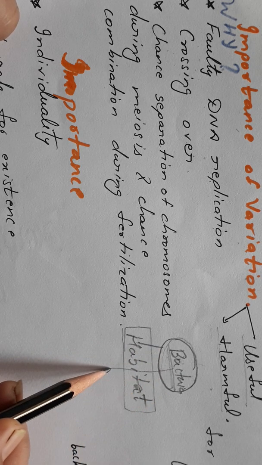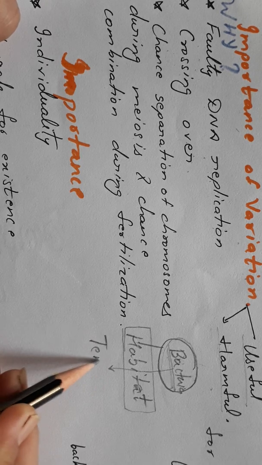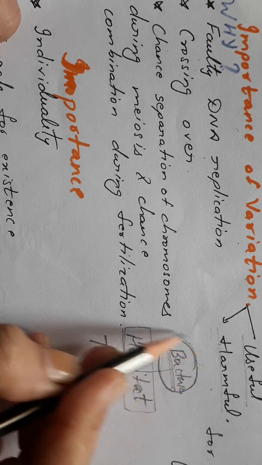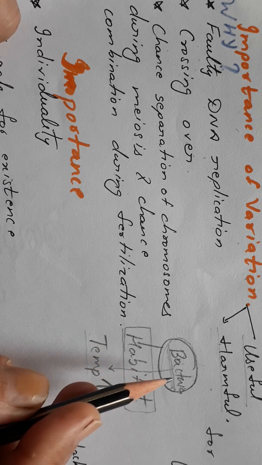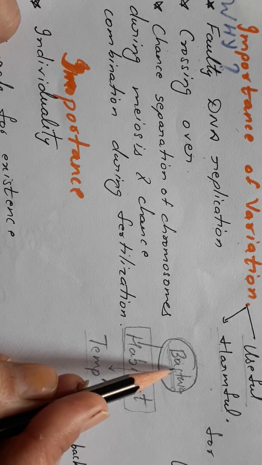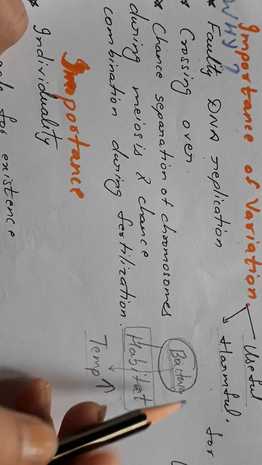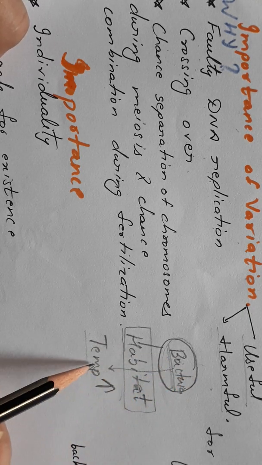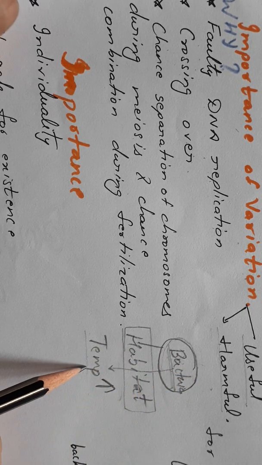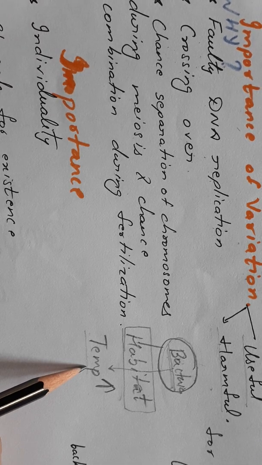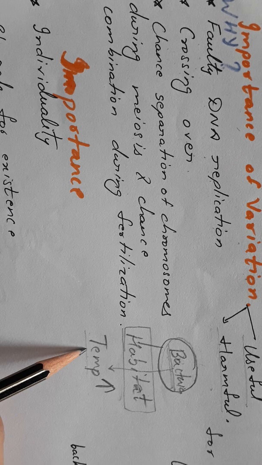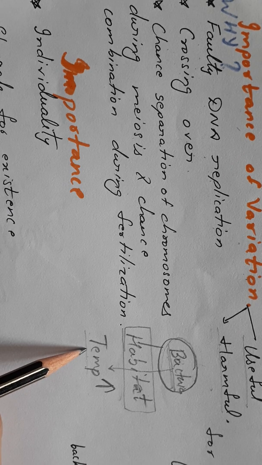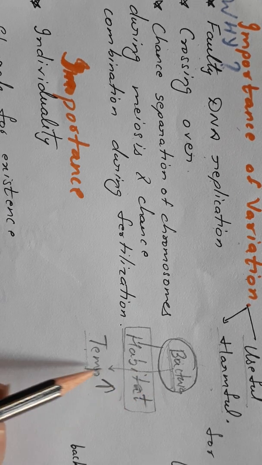But due to certain changes in the environment, there is a rise in the temperature of that environment, and that increased temperature is not now suitable for the survival of bacteria. So what will happen? Most of the bacteria will be killed due to this increase in temperature. Say due to global warming or any other condition, the temperature is rising. That will lead to the death of the bacteria.